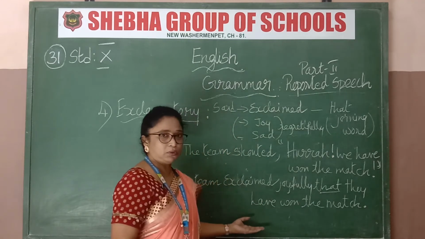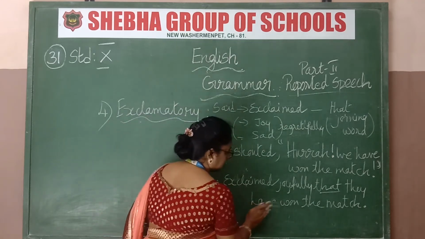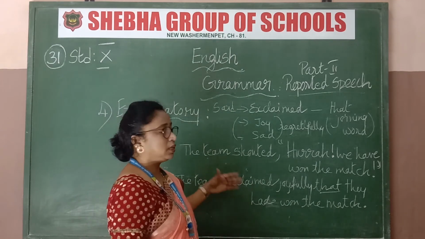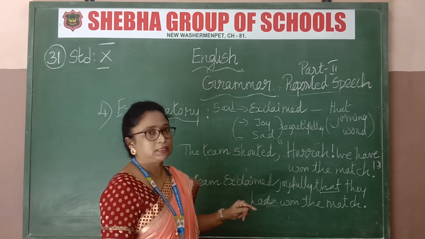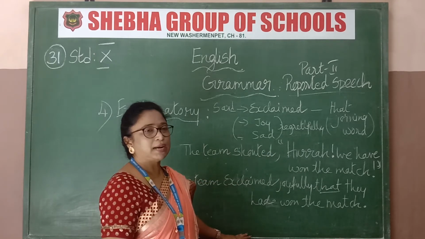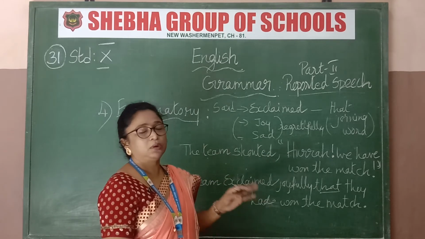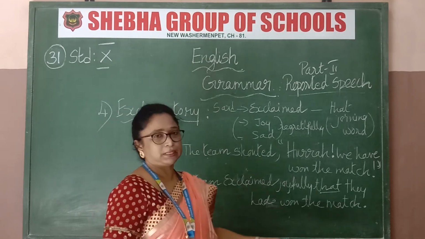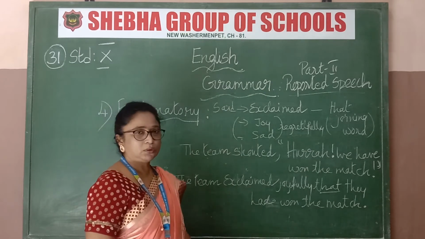Past tense, of course, you have to use "had": they had won the match. Got that now? In reported speech we use the past tense. Here it will be the present tense, and this is the past tense. Only general facts and truths will stay in the present tense, that cannot be changed. Otherwise, you have to change it into the past tense. Okay, got this now? That's how you are going to change it.